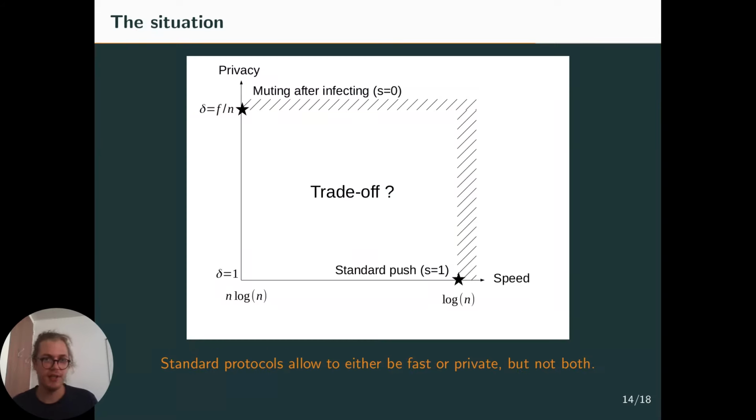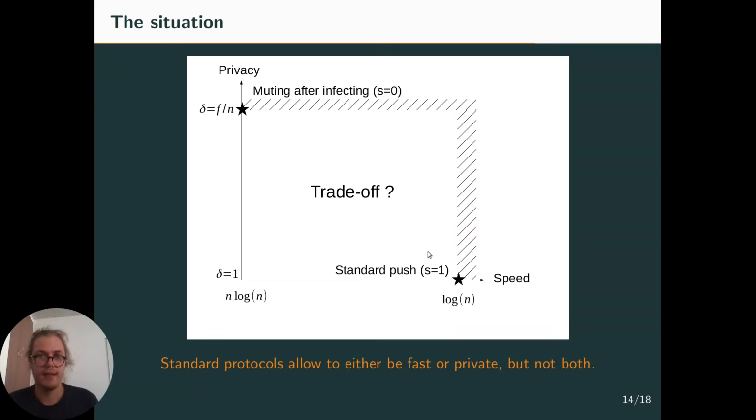So the situation is actually the following. On the one hand, you have the muting after infecting algorithm with s equal to 0, and it guarantees a lot of privacy, so it's very private, but it's very slow. It takes time proportional to n log n to inform all the nodes in the graph, because only one node is active. So this is terrible.